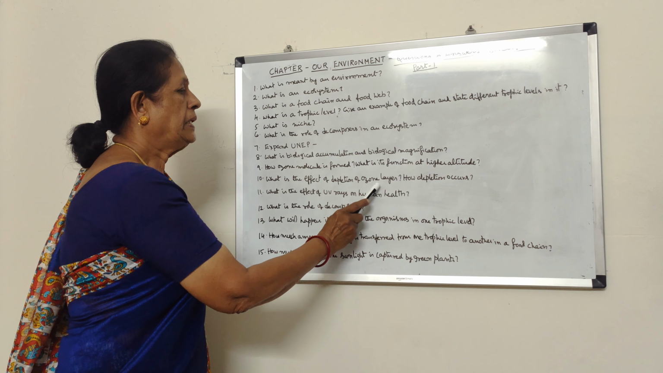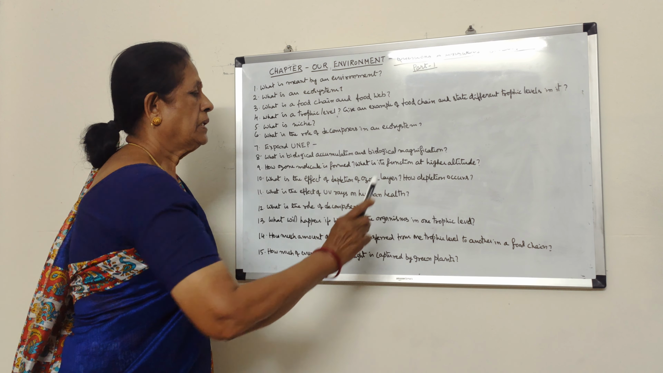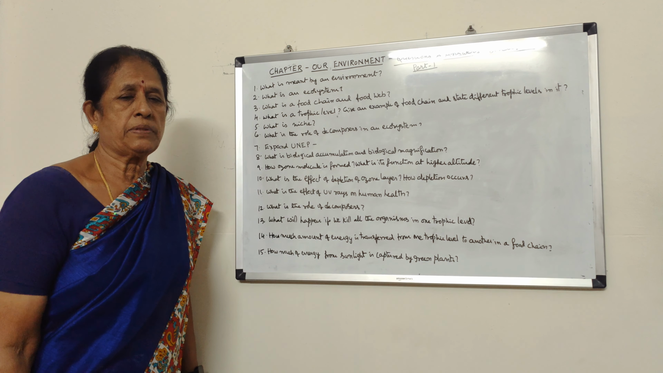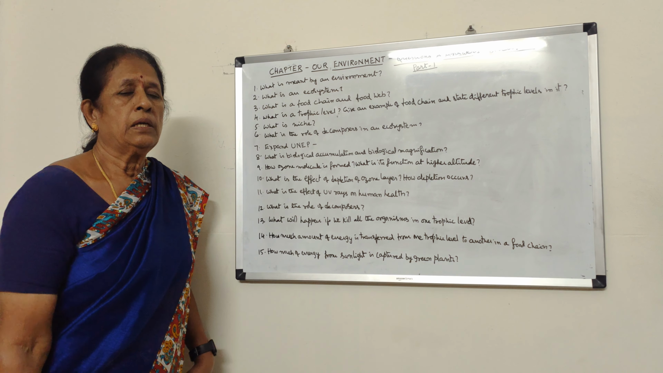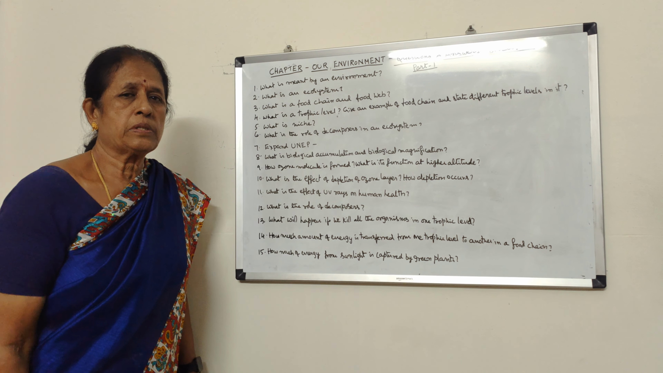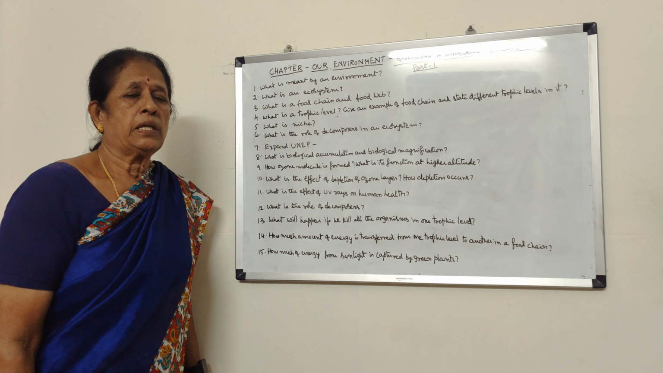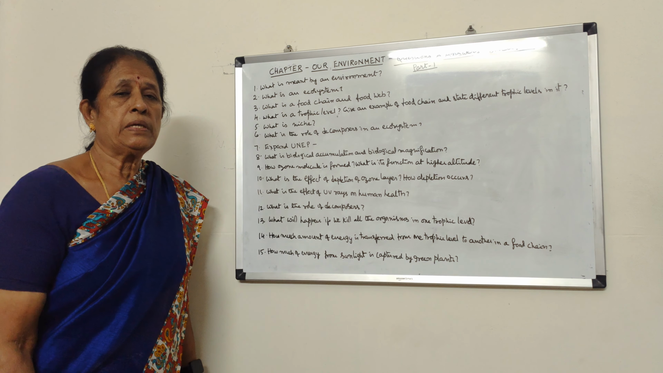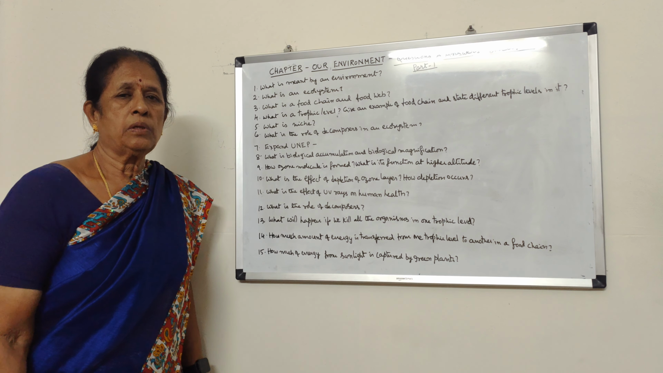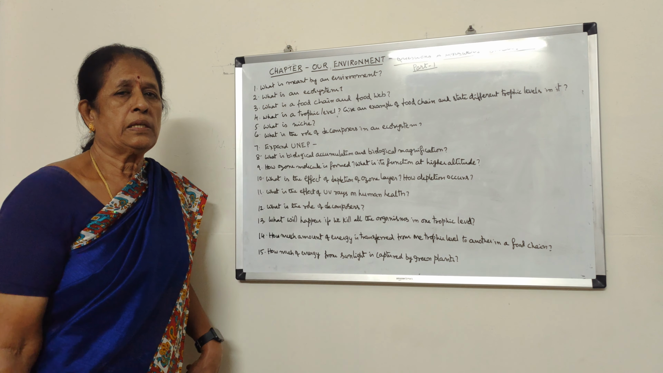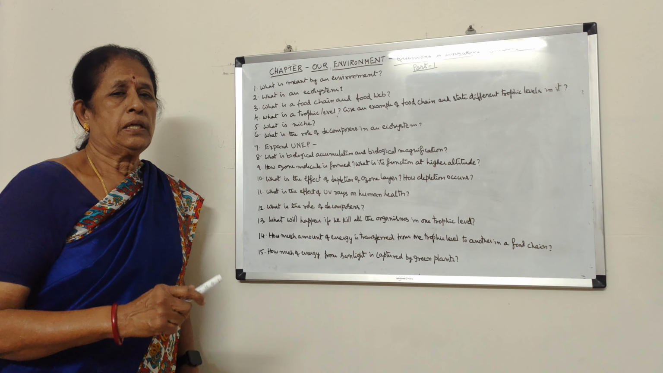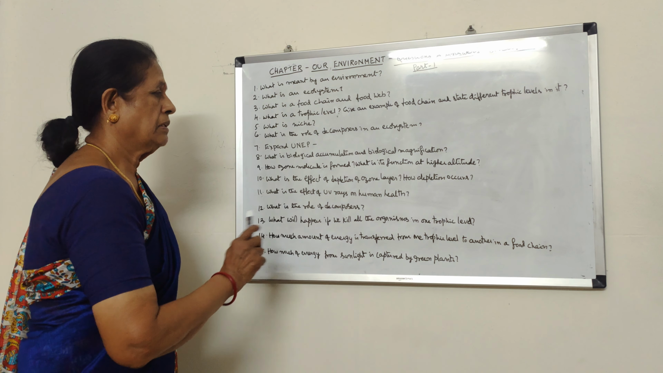What is the effect of depletion of the ozone layer? How does depletion occur? Chlorofluorocarbons, CFCs, are the main chemical substances which are depleting the ozone layer. That means large holes are formed in the ozone layer, and actually the ozone layer prevents the entry of ultraviolet rays into the Earth's atmosphere. When the ozone layer is depleted, the ultraviolet rays enter the Earth's surface, and naturally the ultraviolet rays cause various diseases in human health.